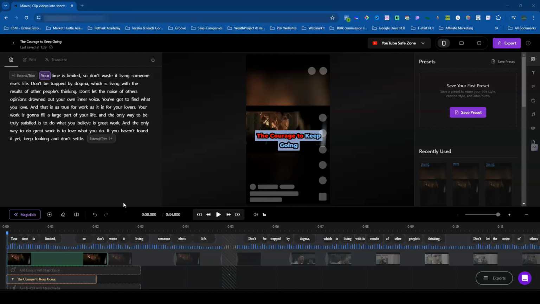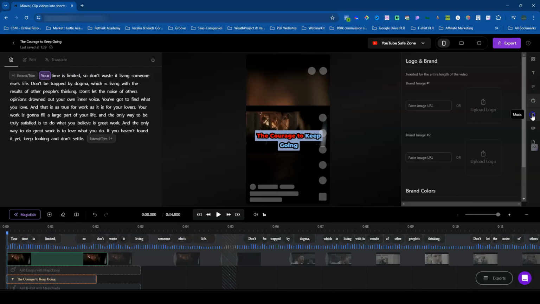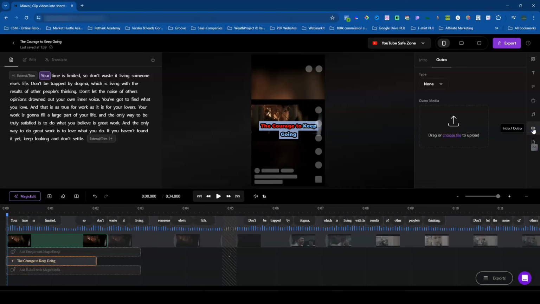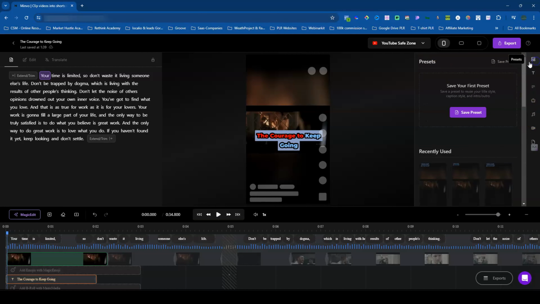Here we are within the clip editor within Minvo. So there's a lot you could do in here, as you could see, but let's take it one section at a time. This section will be your entire script editor. You have your timeline down here below. You have your video screen here. You do have a few sections here based on if you want to add titles, captions, logo brand, music, as well as intro, outro, and your background as well. So we'll get into this in a section, but let's come back over here to the left.